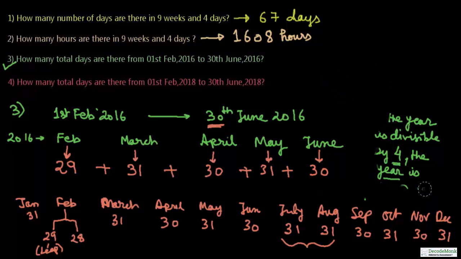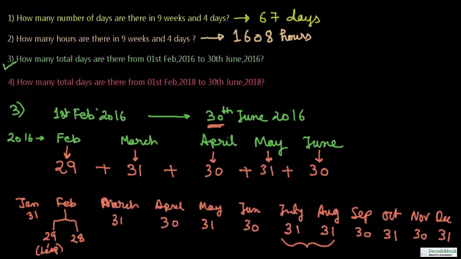During your exam, you need not do all the things I have done. You may consider doing these things very fast. So let us add the numbers. 29. So how many 31s are there? 31 two times. So 31 into 2. You may do this without writing this. 31 into 2 is 62. You have to be fast in maths.